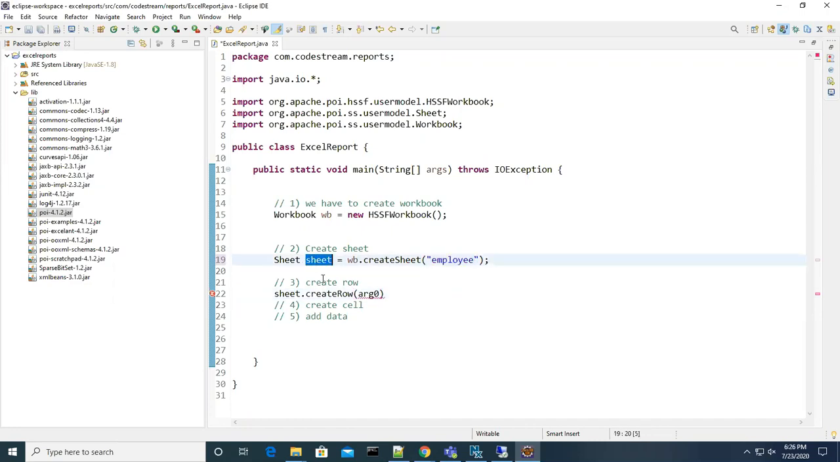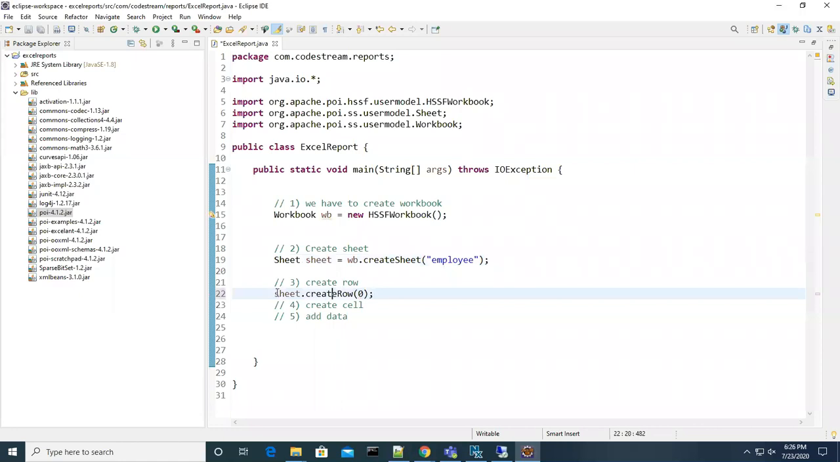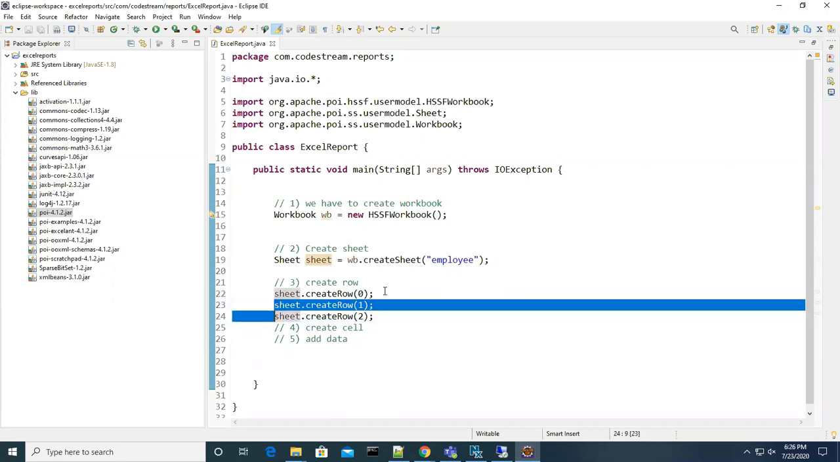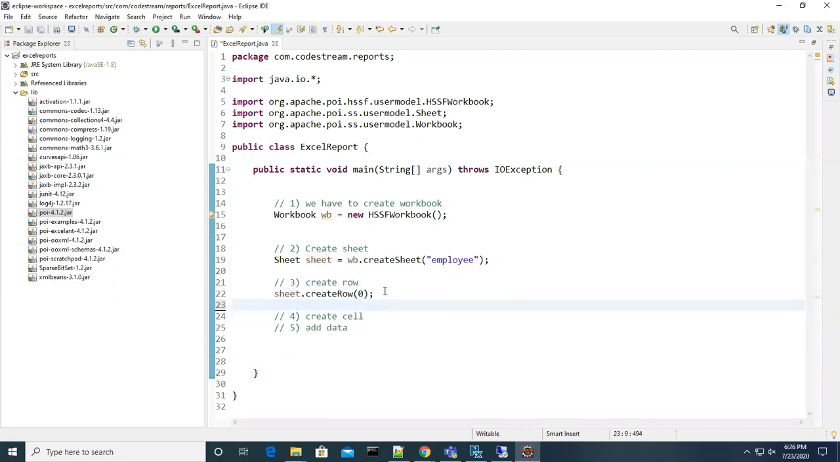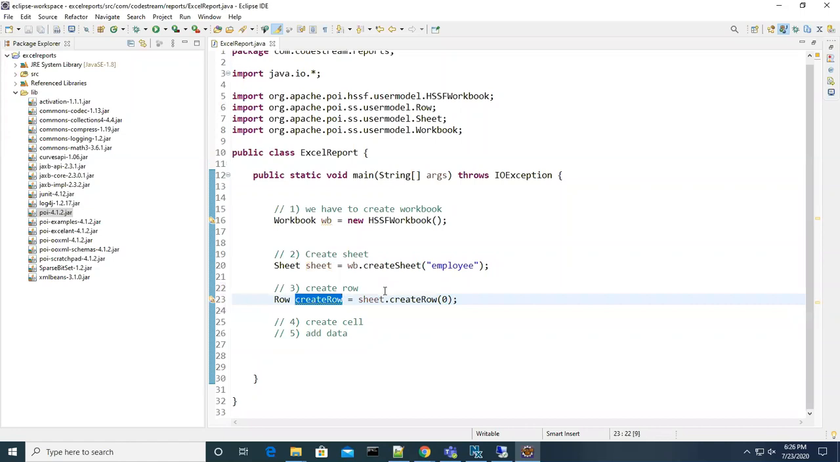Okay, I create a sheet and then create a row. 0 means it's the first row. So like this, you can call this method n number of times, guys. How many times can you call it? You can add 1, 2, like this. So once you do this, you can add n number of rows. Okay, I already created one, let me add into that.